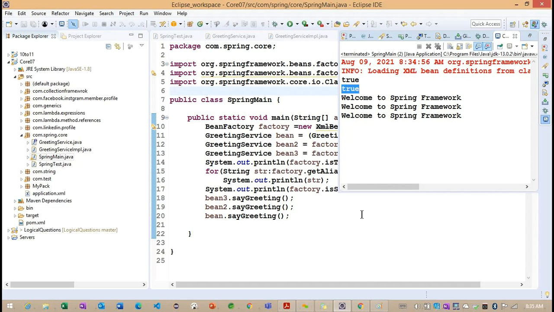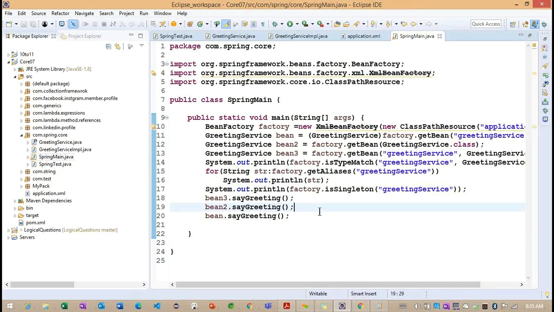Getting the point? So this is the way we can go for object creation. We provide the XML file, and once we provide the XML file, we load it with the help of this particular bean factory. Finally, we create our greeting service object and call the say greeting method. So any questions regarding the example we discussed right now?